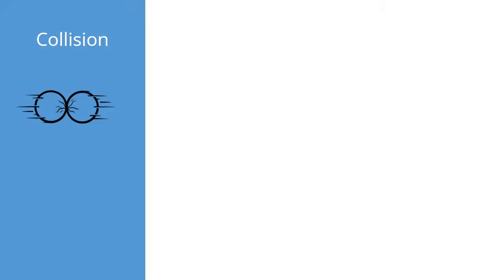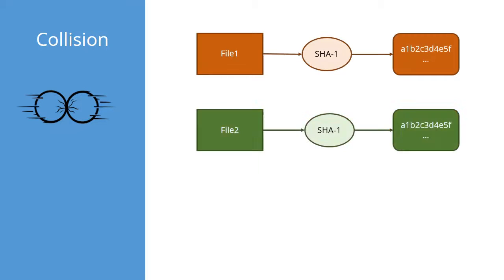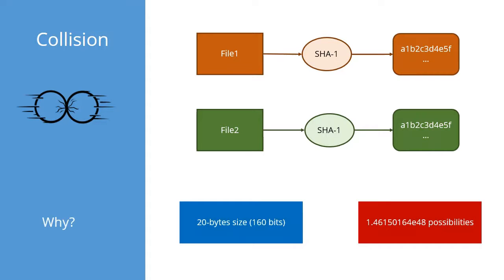So now let us see how a collision actually occurs. A collision occurs when two different files, when computed against the SHA-1 algorithm, generate the same digest, although the algorithm claims otherwise. The reason behind this is that the size of the digest is only 20 bytes, or 160 bits. As we know, if we raise 2 to the power of 160, we get the maximum number of possible combinations for the output, and thus the output is limited.